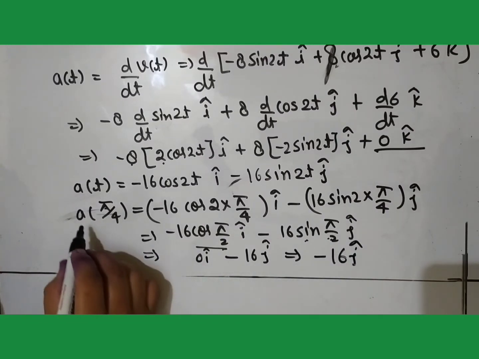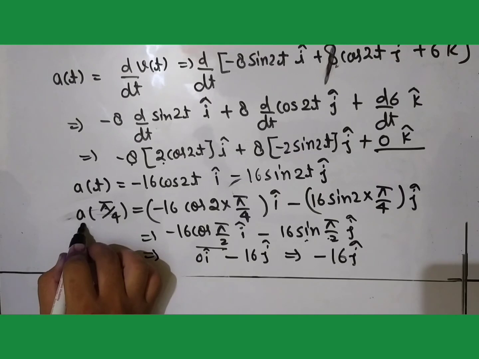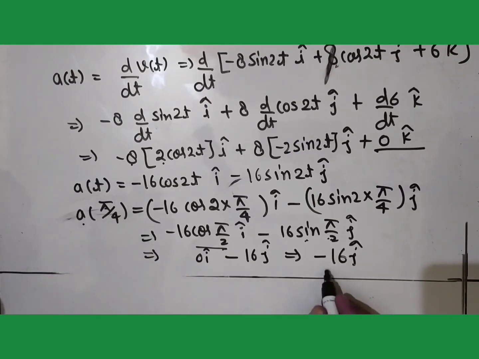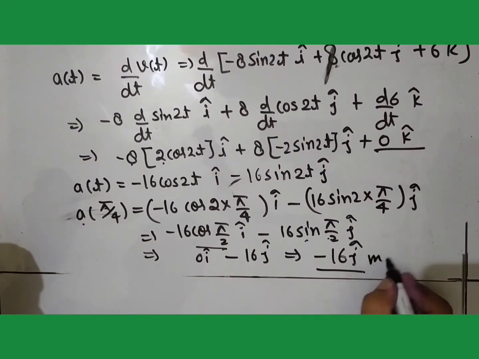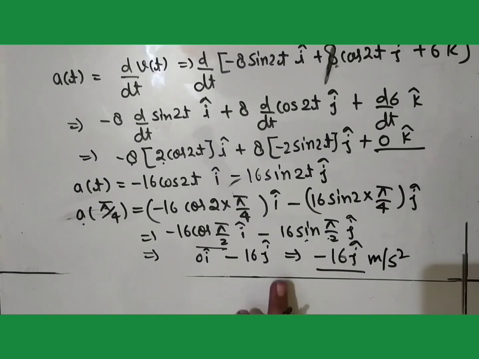So acceleration at t is equal to pi by 4 is minus 16 j cap, and the unit of the acceleration is meter per second square. So this is the acceleration at t is equal to pi by 4, and previously we have calculated the velocity at t is equal to pi by 4. In a similar pattern we can solve other questions.